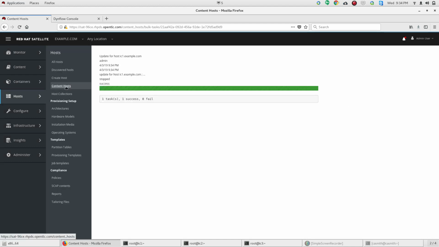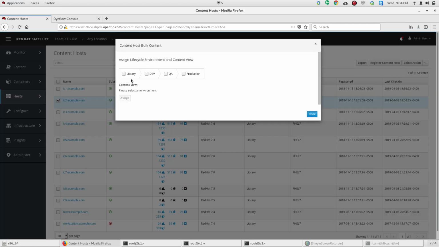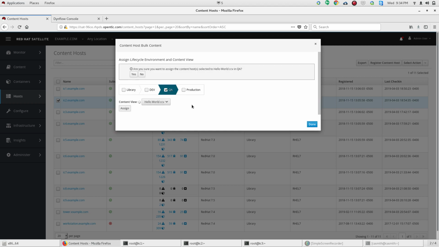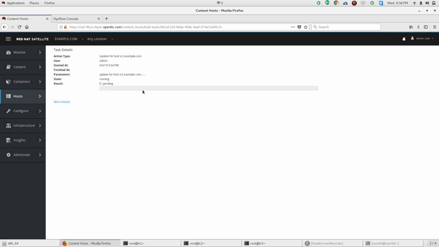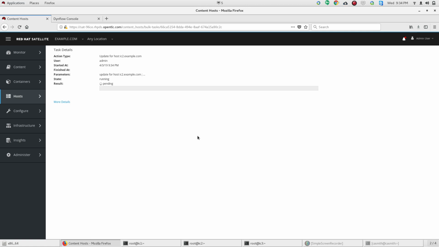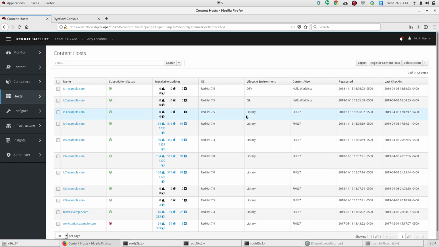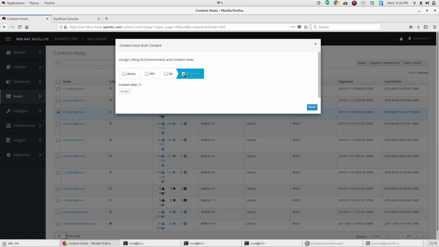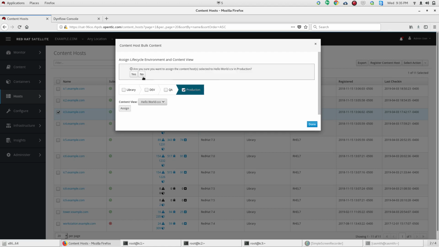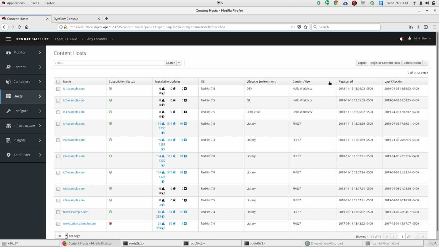And then we do the same thing for QA and for prod. Okay, so we have all three servers appropriately assigned to the correct lifecycle environment and content view.